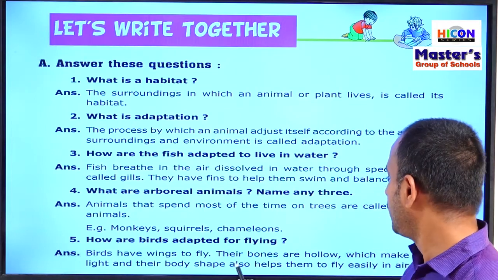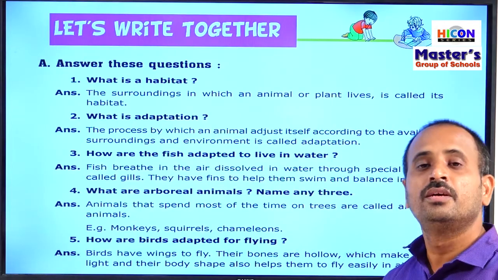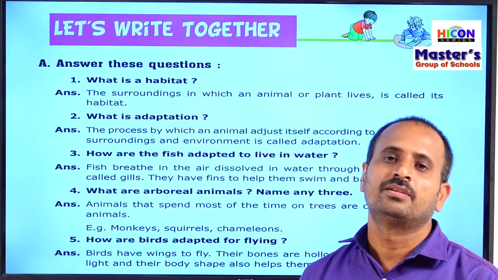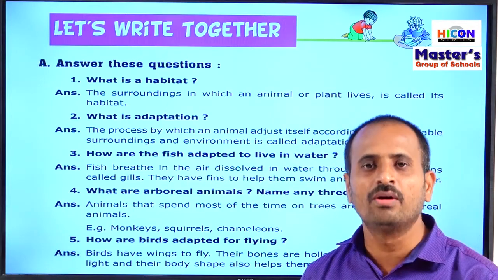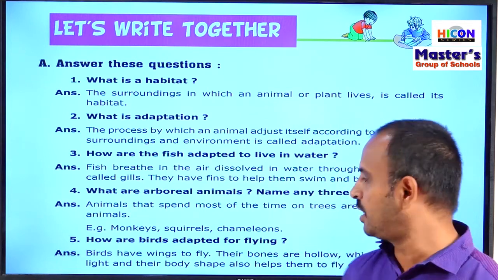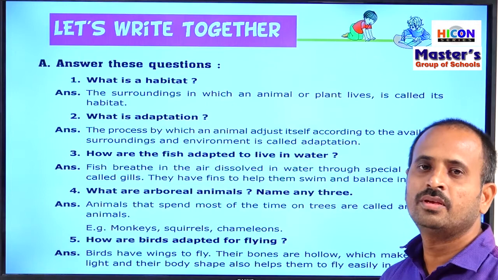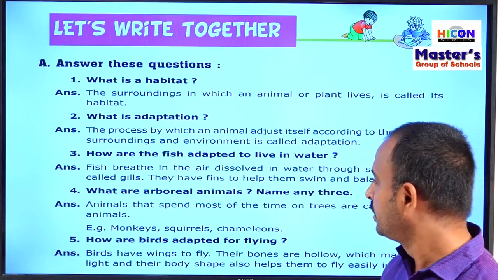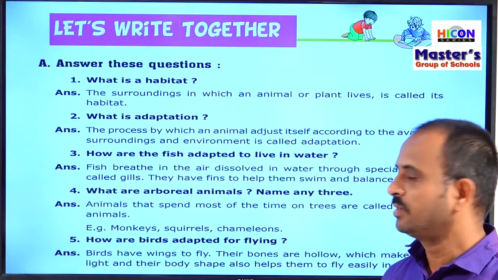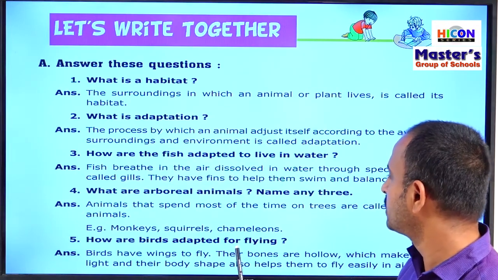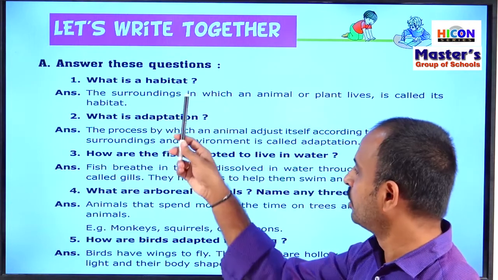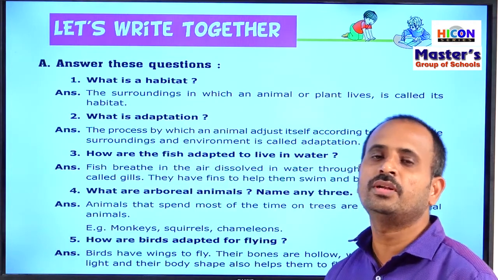And next, their bones are hollow. That means the bones in the birds are filled with air. So those are called hollow. That means their bones are very light. Because of their light weight, they can easily fly in the air. So these are the adaptations that help the birds for flying. Children, note down these 5 questions in your notebook.